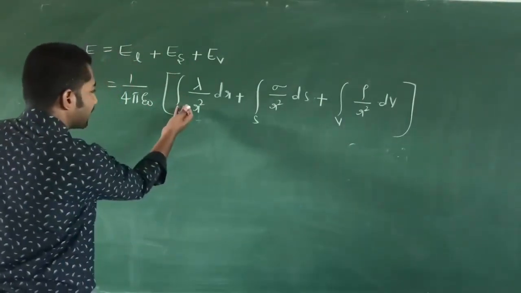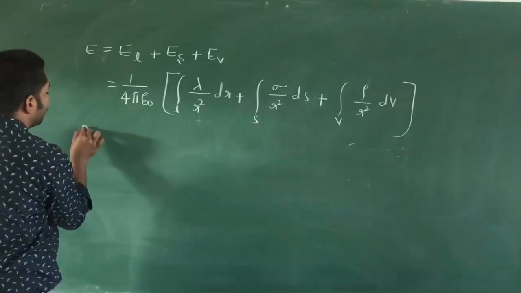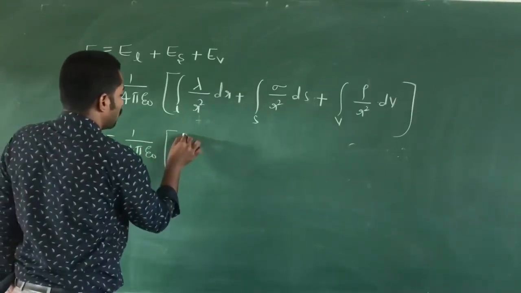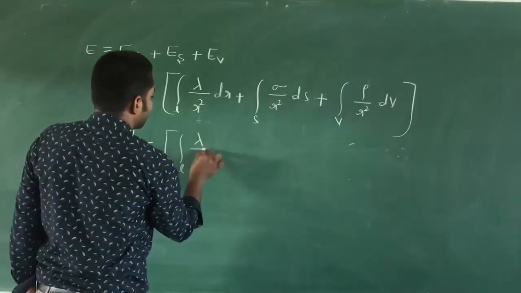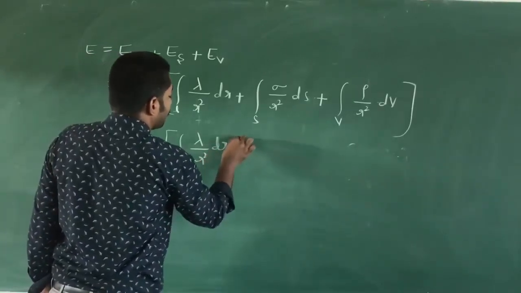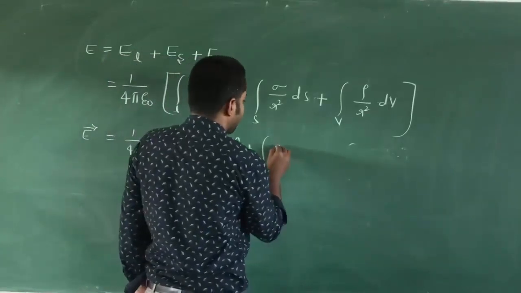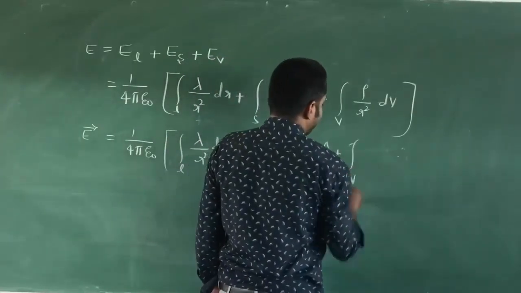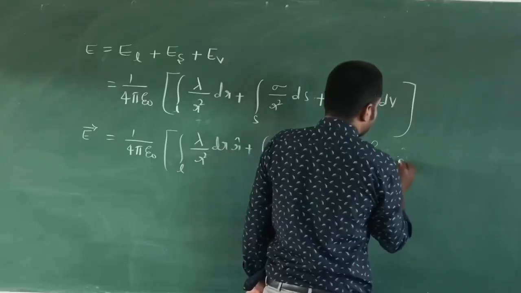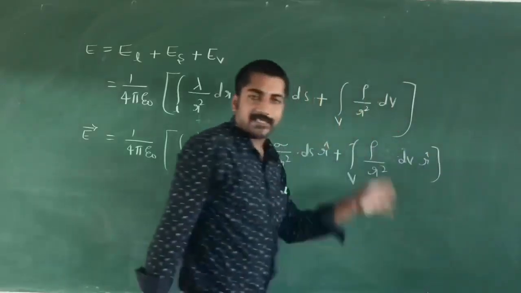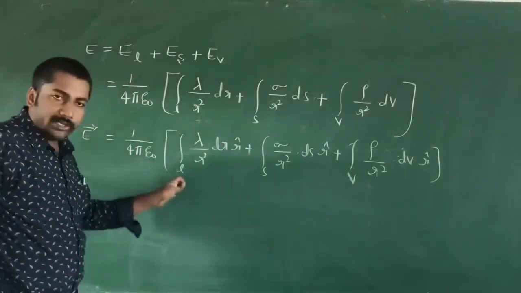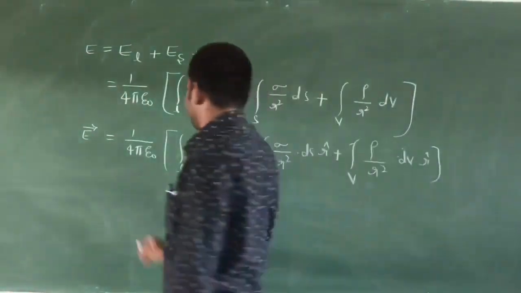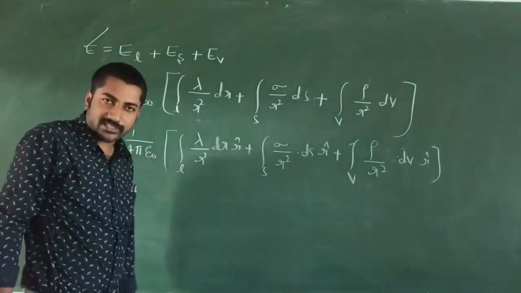Or express this equation in vector form: vector E is equal to 1 divided by 4 pi epsilon naught into integration over the linear path of lambda divided by r square into dl into unit vector r, and integration over the surface of sigma divided by r square into dS into unit vector r, plus integration over the volume of rho divided by r square into dV into unit vector r, which is the expression for the total electric field due to the continuous charge distribution.